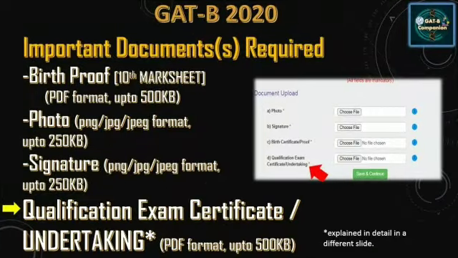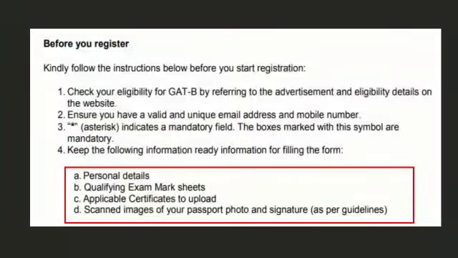First thing, your birth proof, that's your 10th mark sheet, photo, signature in the given formats, and your qualifying examination certificate and undertaking. I'll talk about this in a different slide. Okay, so before you register, you need to have the following things: your personal details, qualifying exam mark sheets, if you are having it, applicable certificates, and the scanned images of your photo and signature.